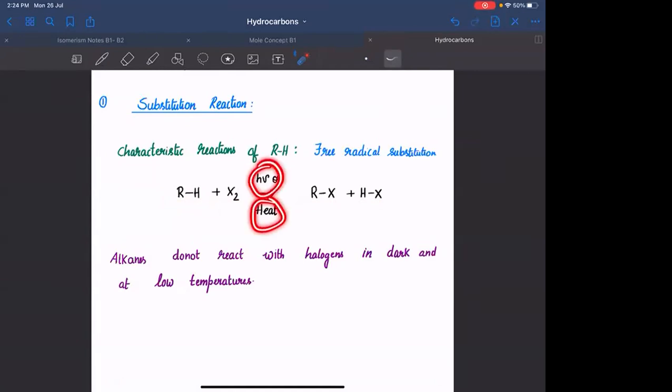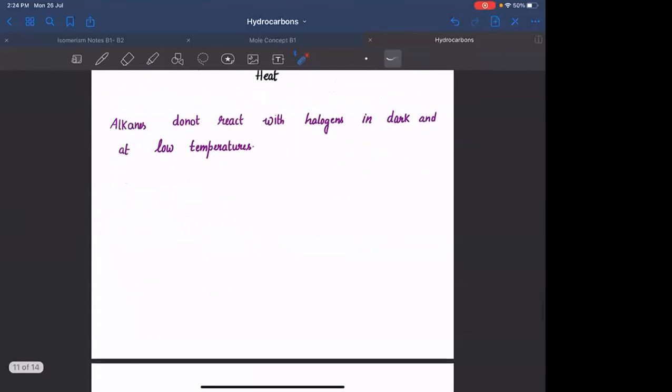heat or sunlight. h nu indicates a photon. Photon is nothing but a source of energy. Whenever you have energy, then only this particular reaction is going to take place. Alkanes do not react with halogens in dark or at low temperatures. You need to have sunlight or heat. Okay. Let us see the mechanism.